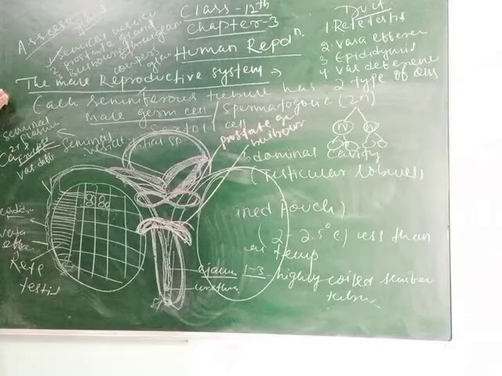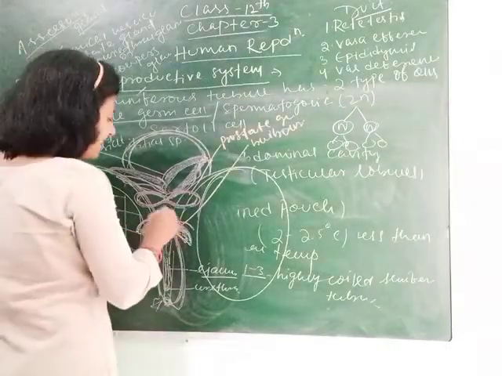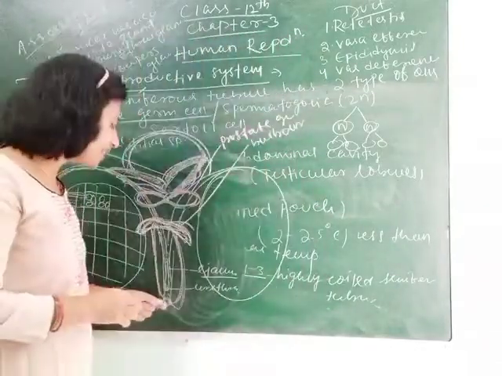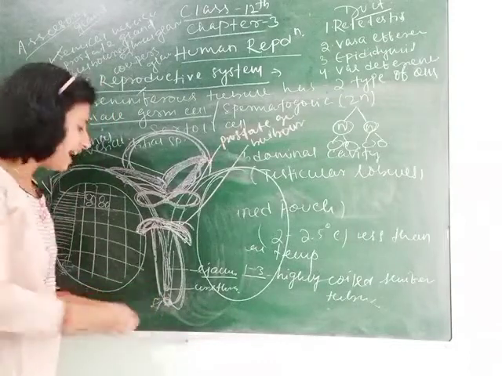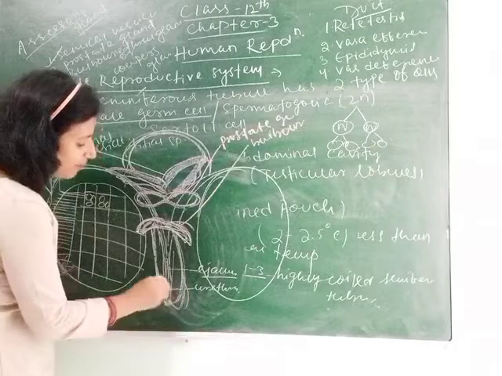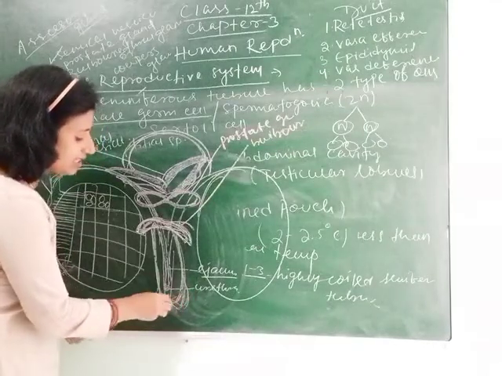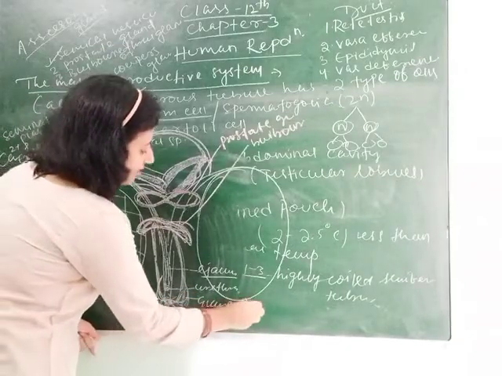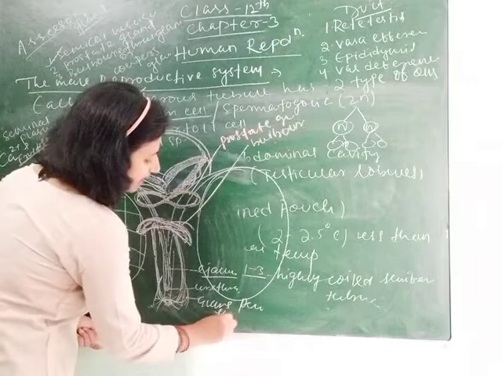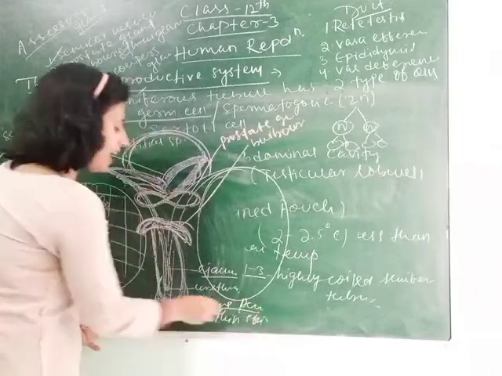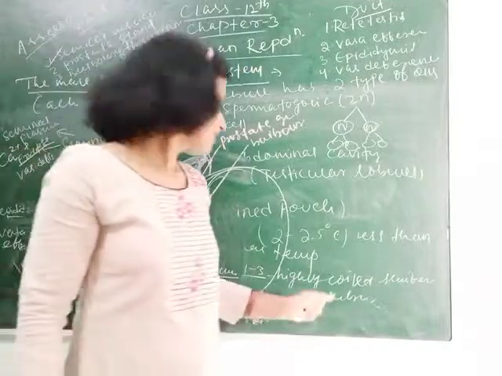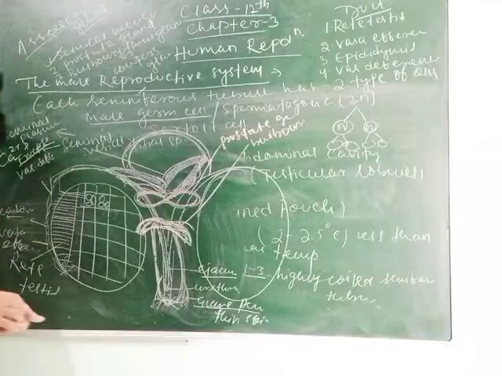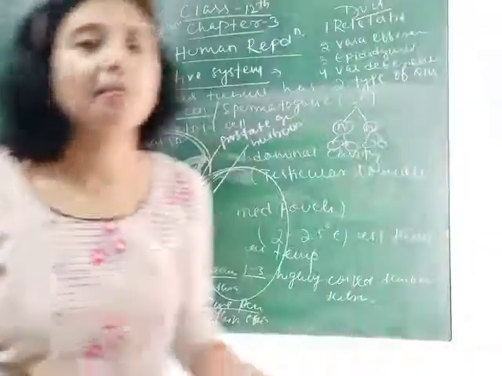Clear, students? So next is our external genitalia. In human beings, the external genitalia is called the penis, through which sperm is released, and the end part of the penis, the large sized part, is called the glans penis, which is covered by a thin layer of skin. Clear, students? So this is all about the male reproductive system. In the next class we will study the female reproductive system.